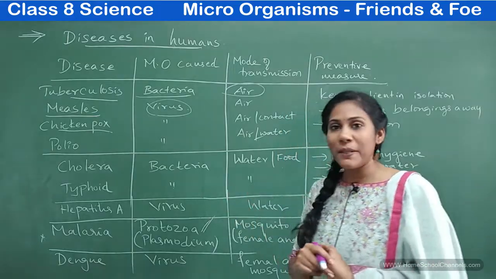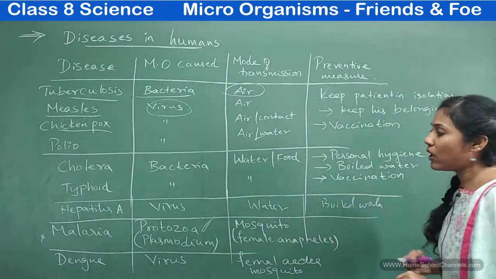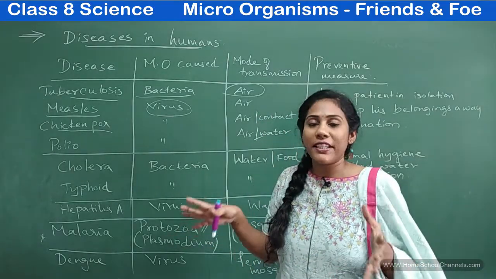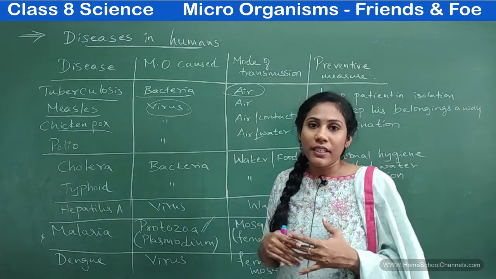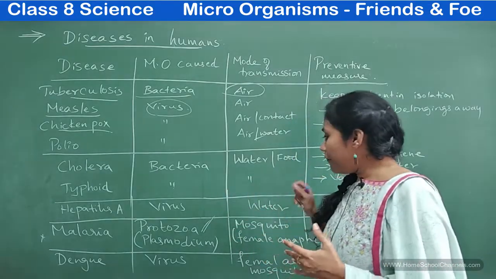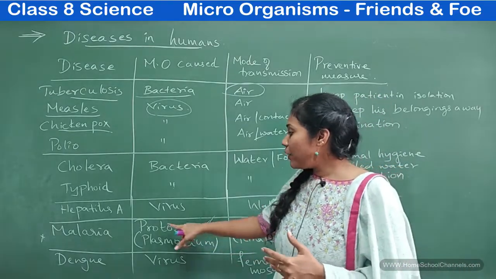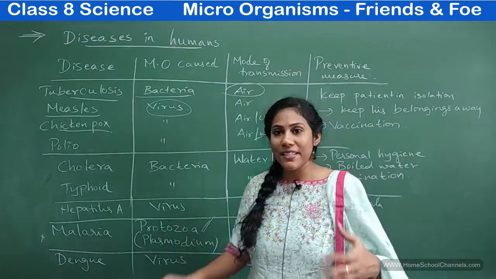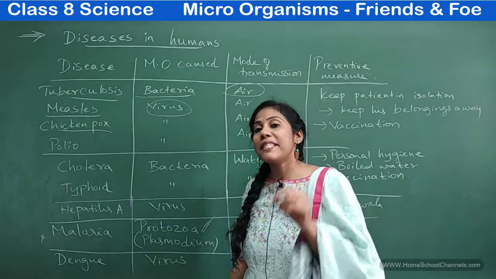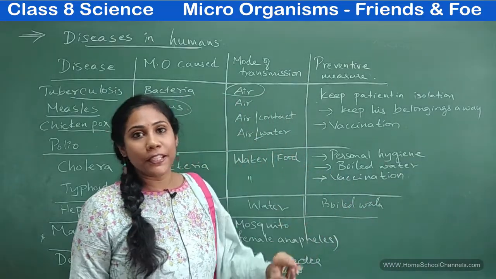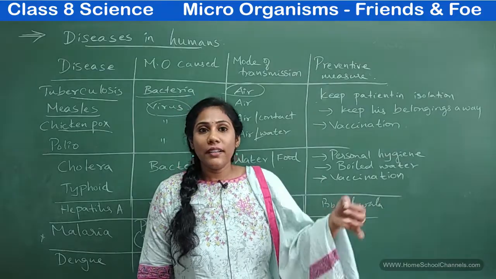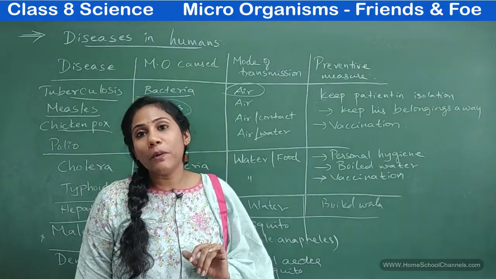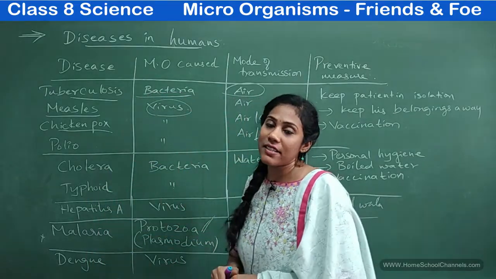Where will this plasmodium stay? It will stay in contaminated water. Wherever you have stagnant dirty water, lots of mosquitoes will grow. They reproduce in water. So the female Anopheles will carry the harmful microorganism if it is in that water. What is that harmful microorganism? Plasmodium. So when a mosquito bites you, the plasmodium enters into the human body through the mosquito bite, and that's when malaria is caused.